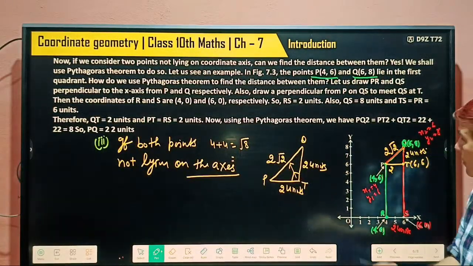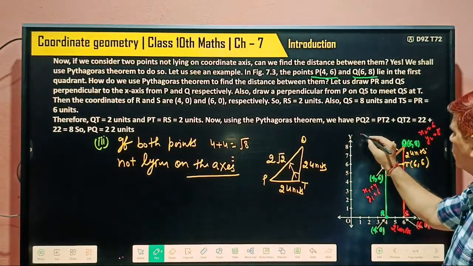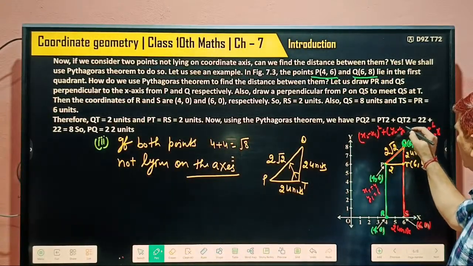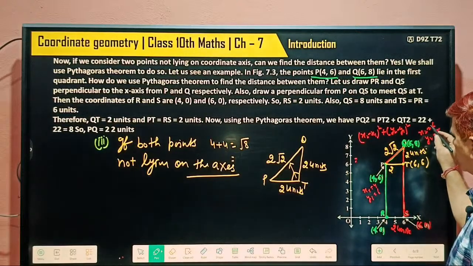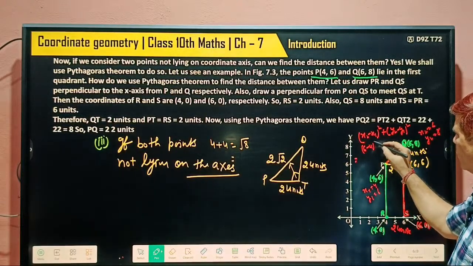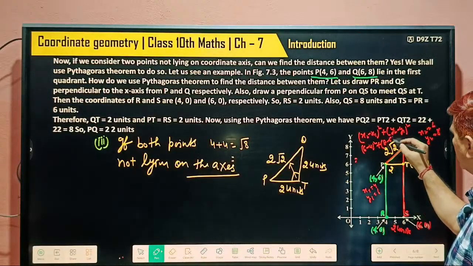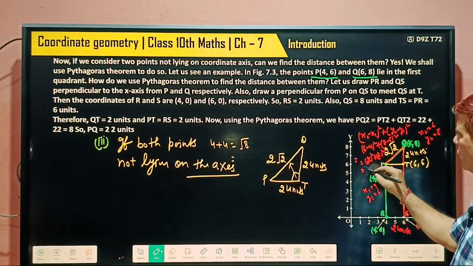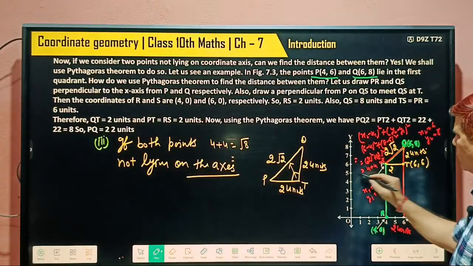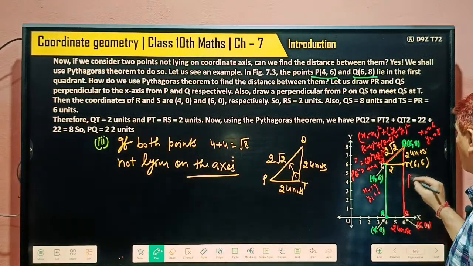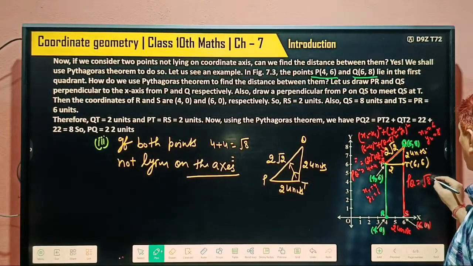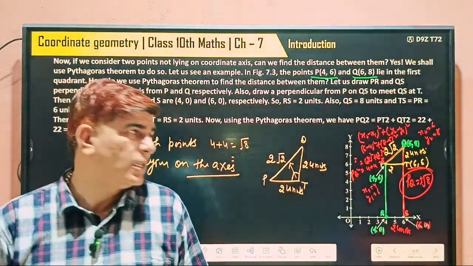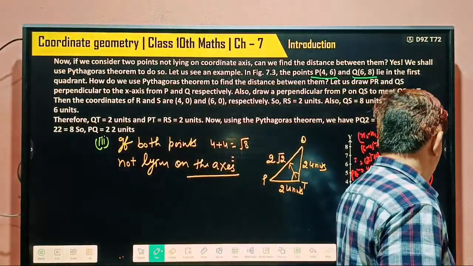So is there any formula by which we can find out? Yes: (x2 minus x1) whole square plus (y2 minus y1) whole square. So x2 is how much? 6. 6 minus 4 whole square plus y2, 8, 8 minus 6 whole square. So what does it become? 2 squared plus 2 squared. 2 squared is 4, 4 plus 4 is 8. This is equal to PQ squared. So what's your PQ? PQ is equal to under the root 8. Plus minus comes, but we remove minus because length is always positive. So come to the topic.